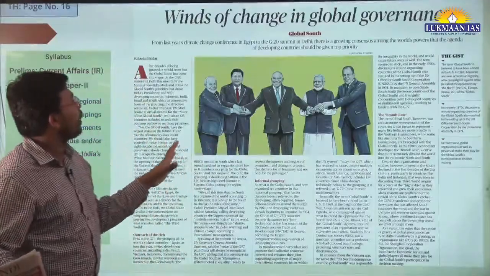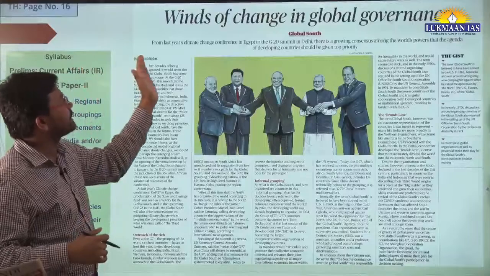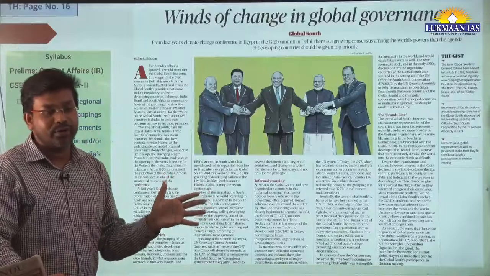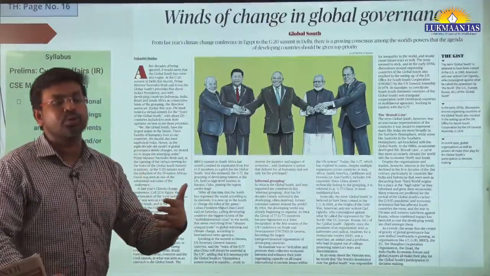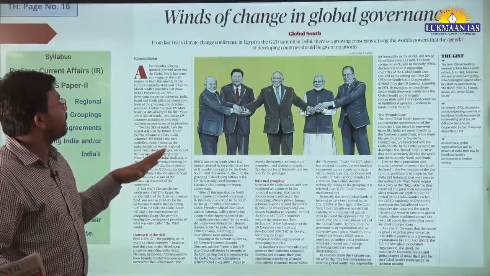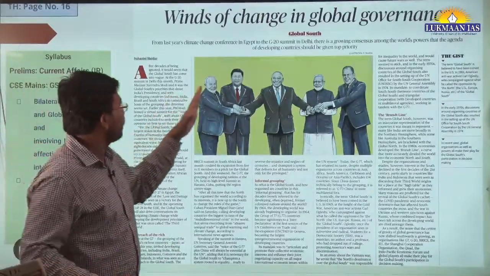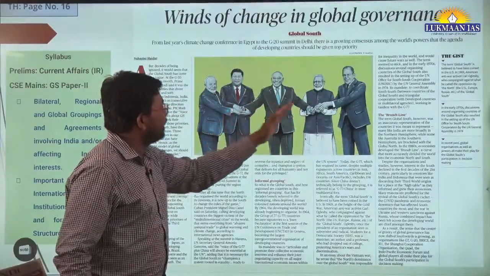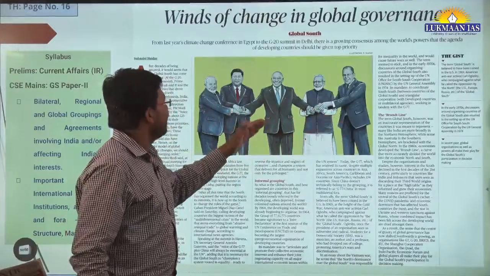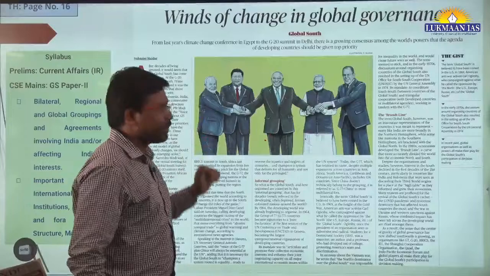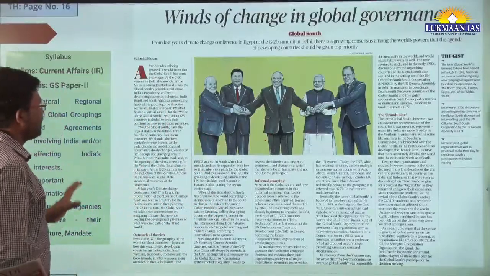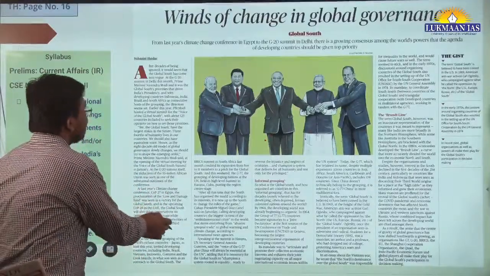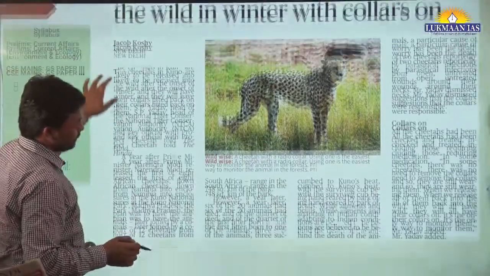So in this article, they have talked about how the winds are changing in global governance. Earlier, global north was governing the world. Now it is the time of the global south to govern the world. So here they have talked about this particular thing, okay. So the Prime Minister of India, then we have Chinese President Xi Jinping, and these are other leaders. He is from Russia, I think, and he is from South Africa, and he is from Brazil. Yeah. So this is the thing. I hope you have understood the concept. So in this article, they have talked about how the winds of governance are changing.